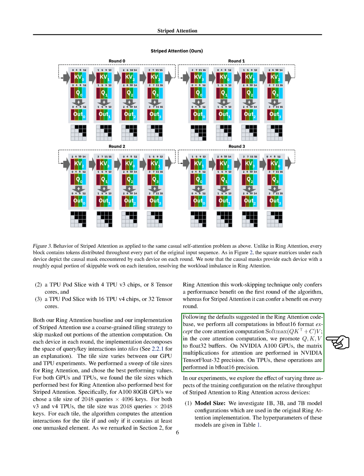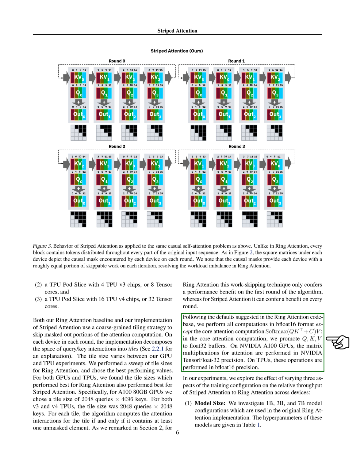We performed all computations in bfloat16 format, except for the core attention computation, where we used float32 buffers. On NVIDIA A100 GPUs, the matrix multiplications for attention were performed in NVIDIA TensorFloat32 precision. On TPUs, these operations were performed in bfloat16 precision.